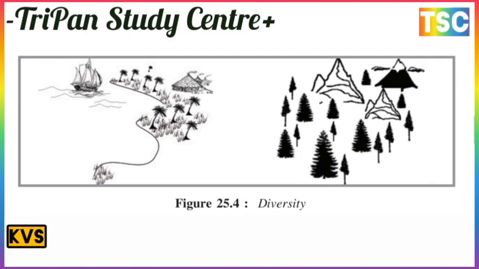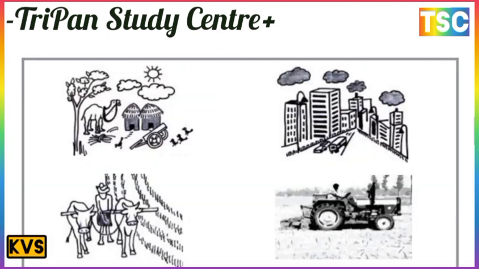On your screen is the most important natural resource. The upper picture is diversity, but the lower one shows disparities.